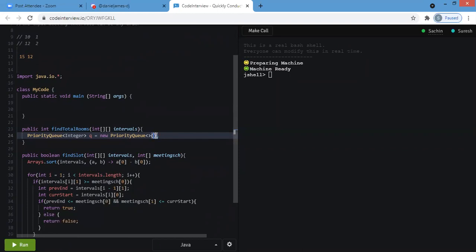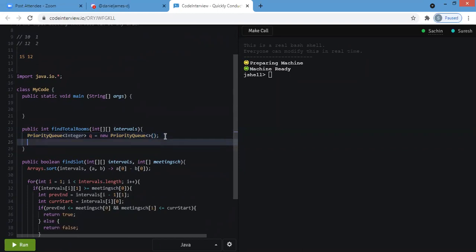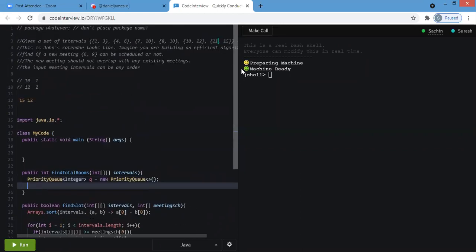Quick question. If you're putting an integer in your priority queue, when you take out an integer, how do you know which interval you are working with? Yeah, for the second value while iterating, I only need to check the end value. So I am just putting only one value, the end time, in the priority queue.